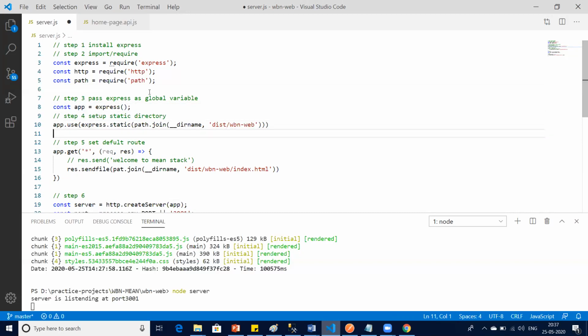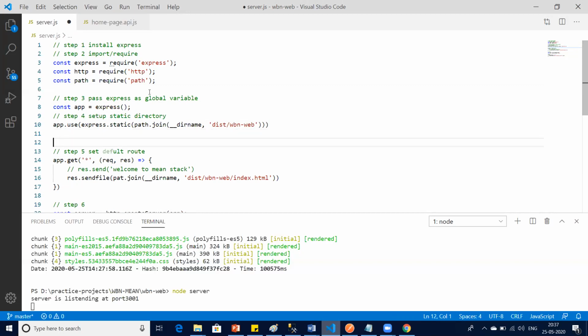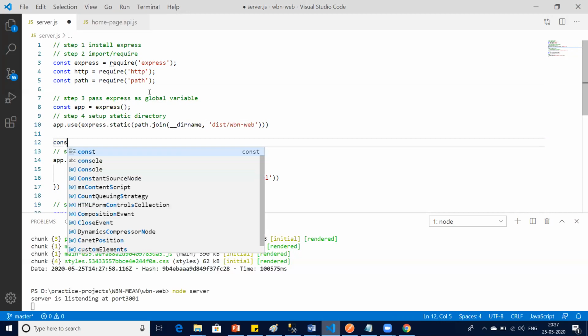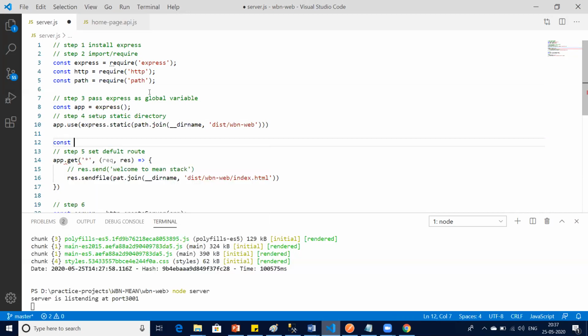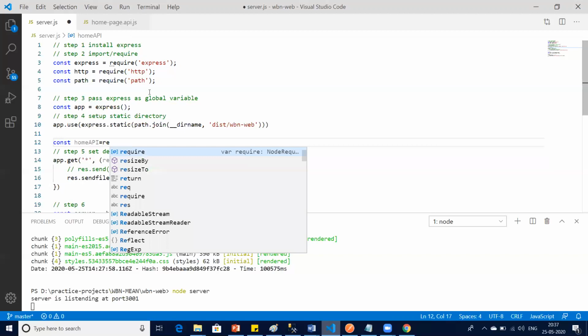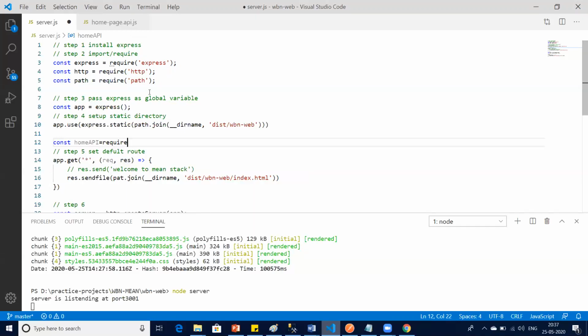So let me first of all create it. You do something like this. Say const, again const. Which API are we talking about? We're talking about the home page API. So we say const homeAPI. We just created a variable for the API, right? homeAPI, say require, because you need to import. Remember, whenever you need to import some file. One minute, guys.